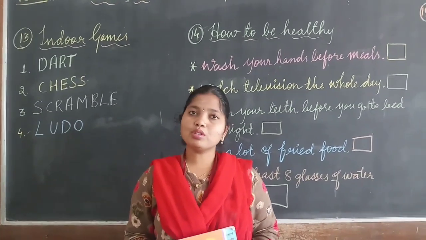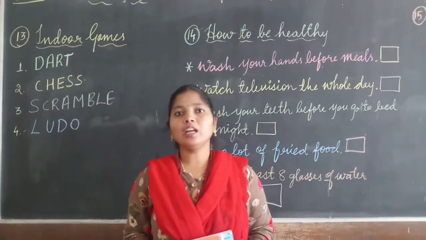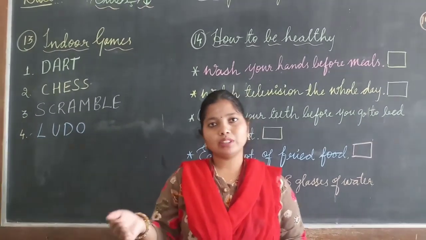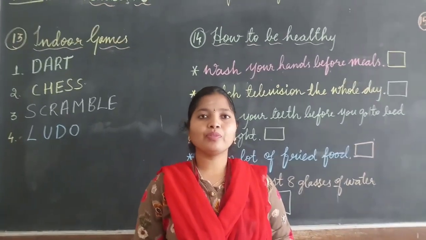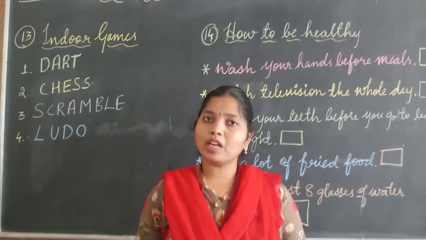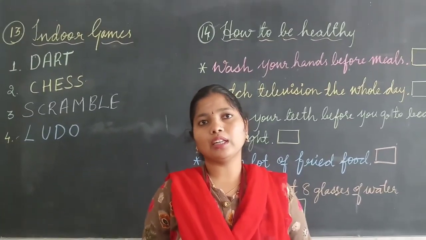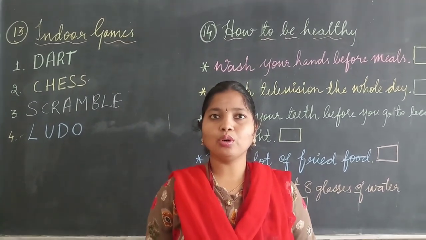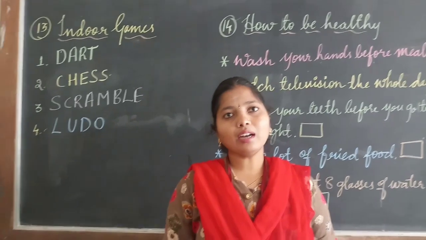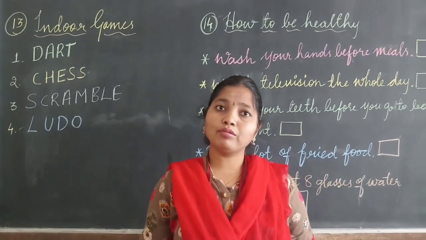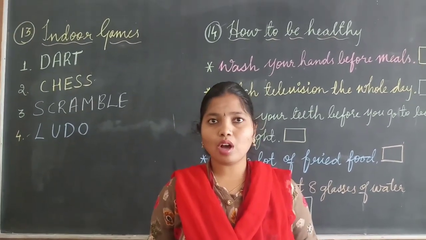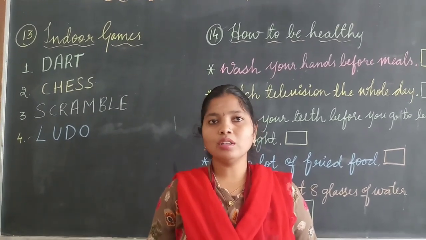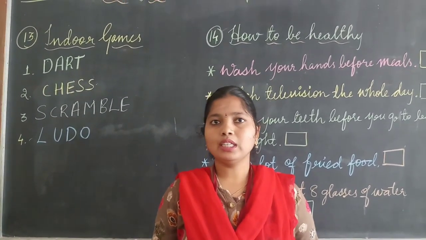Children, in games also there are 2 types of games: indoor games and outdoor games. Indoor games means the games which are played inside the home, and outdoor games are the games which are played outside the home. Indoor games are chess, ludo, carom. Cricket, football, basketball, these we play outside in the playground, so they are called outdoor games.